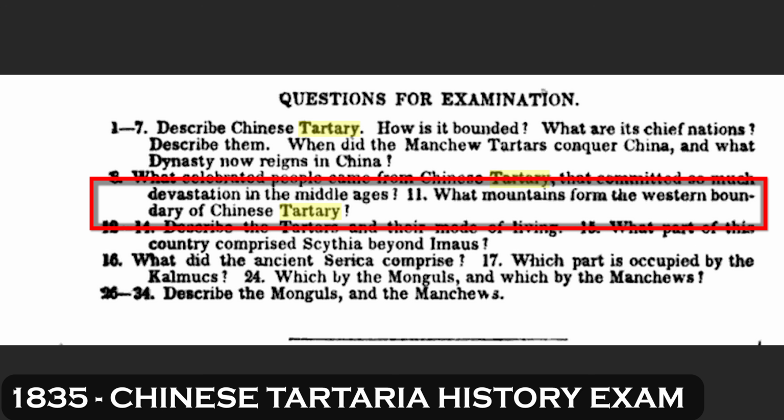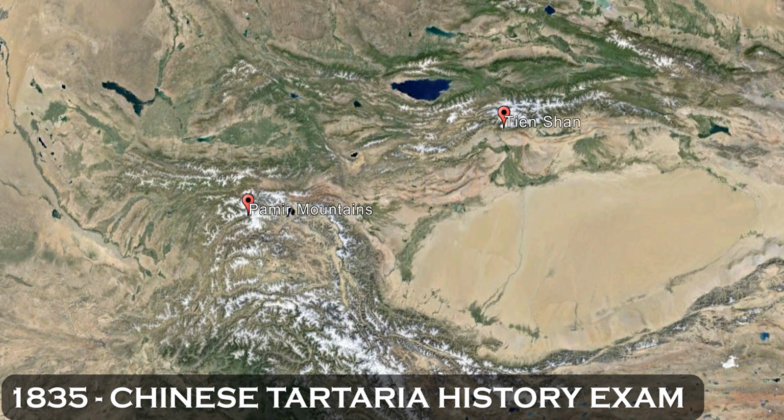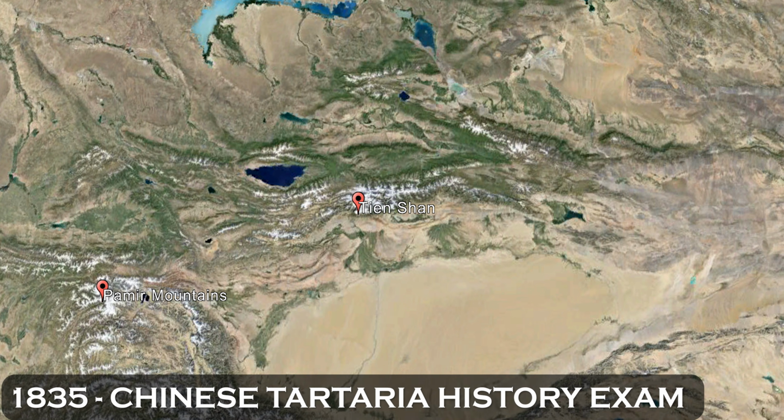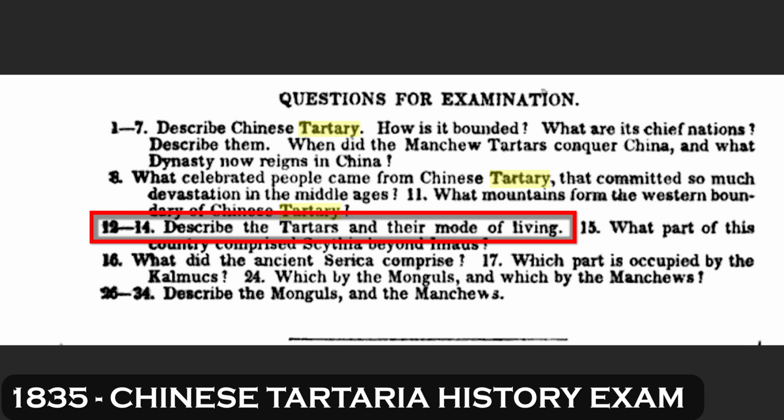Question 11 asks, what mountains form the western boundary of Chinese Tartary? The western boundary of this great plain are the mountains of Beler-Tag, the Yimou of the ancients, and on the north it has the Great Altayan chain. Questions 12 to 14 describe the Tartars and their mode of living.